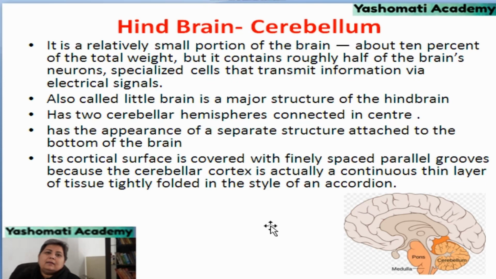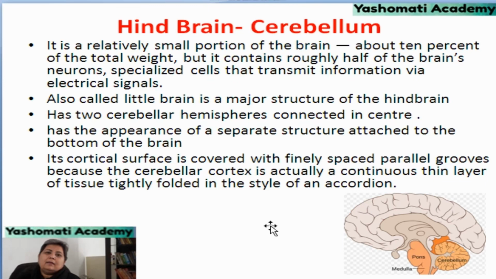Its cortical surface is covered with finely spaced parallel grooves. When we studied the cerebral hemisphere, we studied that it has convolutions, gyri and sulci which are not arranged in any particular pattern.